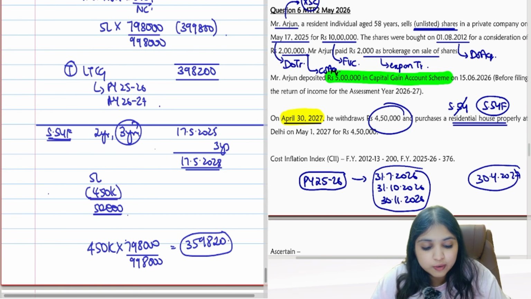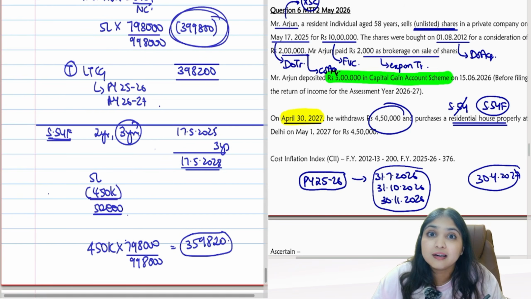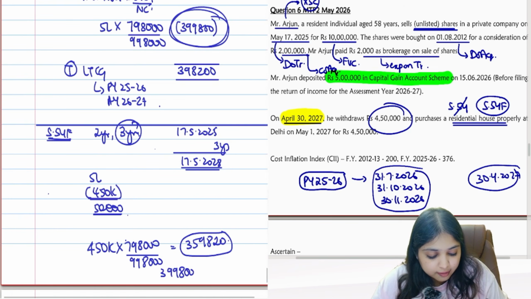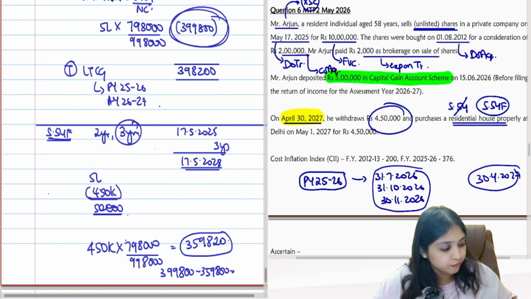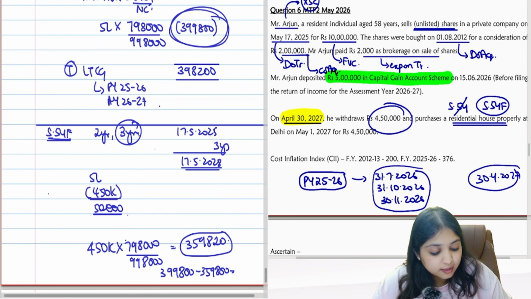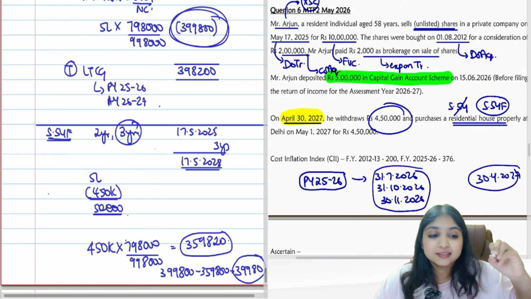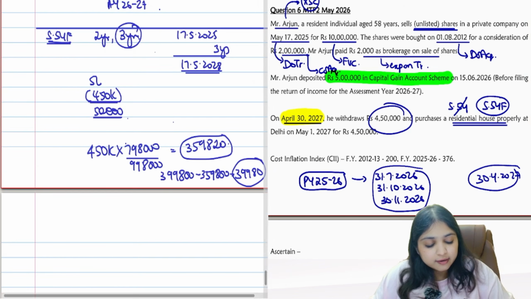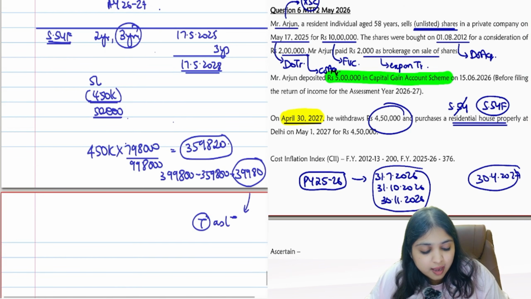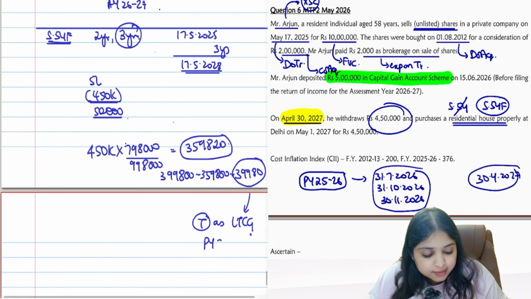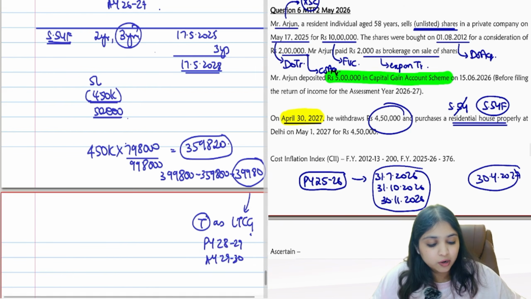But how much exemption did you enjoy? You enjoyed 399,800 exemption. So how much extra exemption did you enjoy? 399,800 minus 359,800. The extra exemption of 39,980. This is the extra exemption that you have enjoyed. I will reverse this exemption. Reverse this exemption means I will tax this as LTCG. I will tax it in which year, guys? When are we revisiting? In previous year 28-29, in assessment year 29-30. 39,980 will become your taxable LTCG.